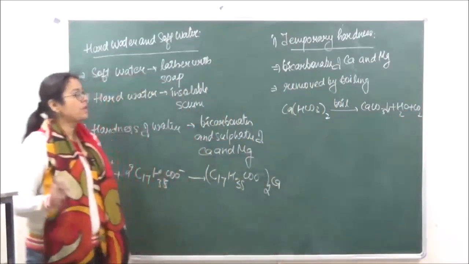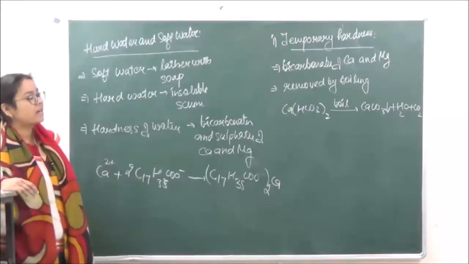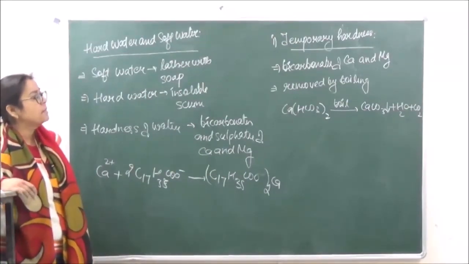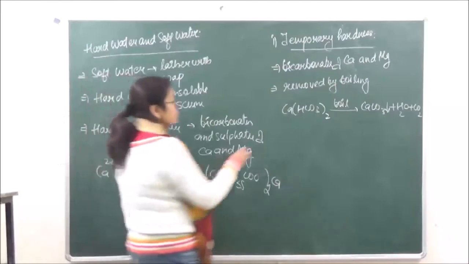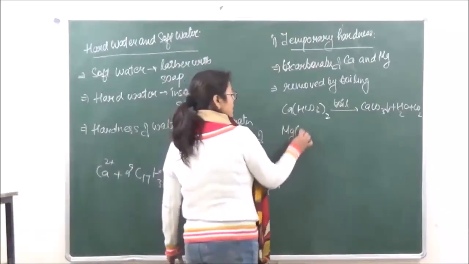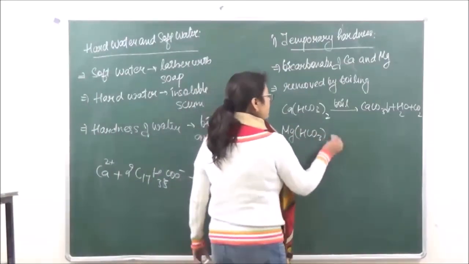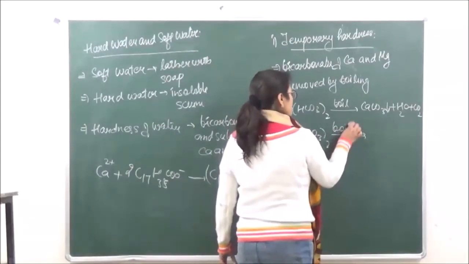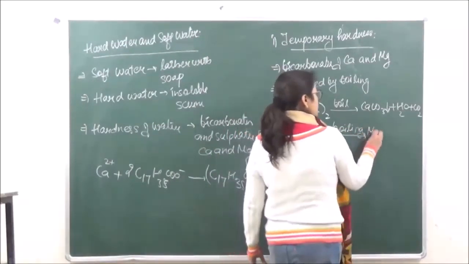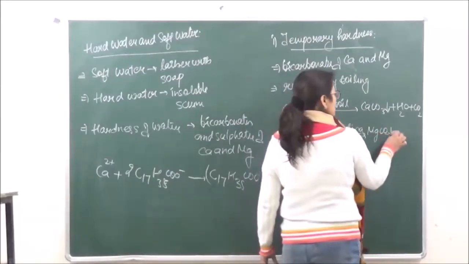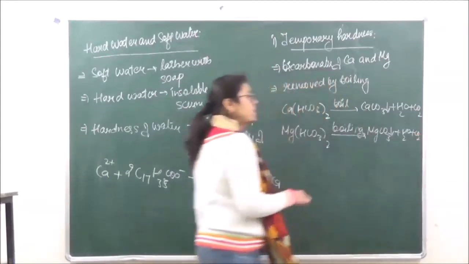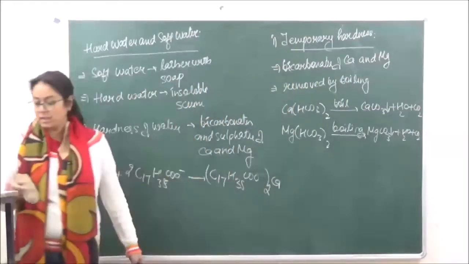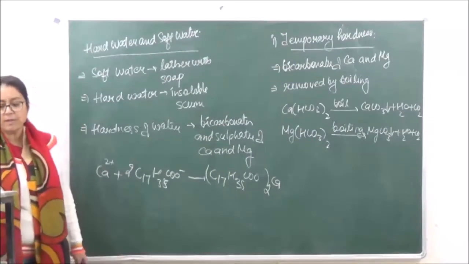The hardness due to calcium bicarbonate is removed as calcium carbonate settles down. In a similar manner, if it is due to magnesium bicarbonate and we boil the water, magnesium carbonate settles down and we have soft water in which the temporary hardness has been removed. So this is how we can remove the temporary hardness.